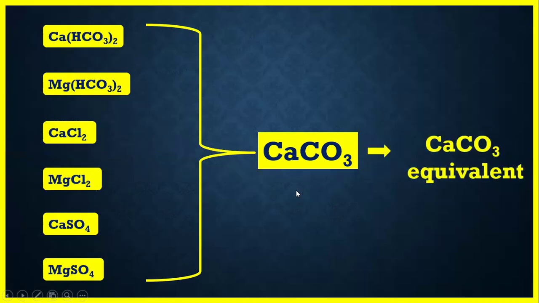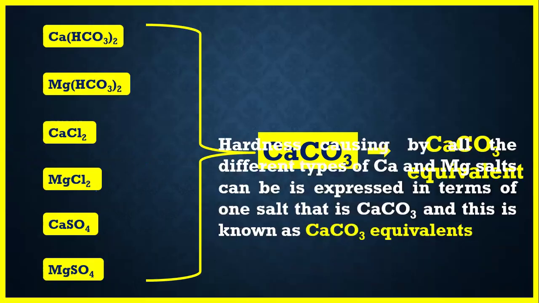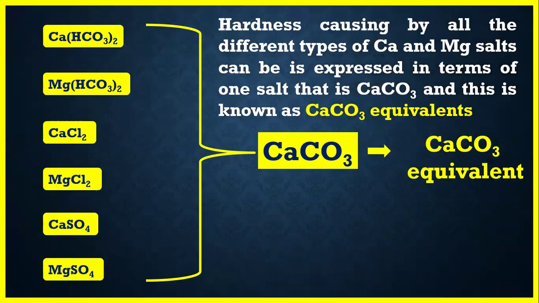So this is known as the calcium carbonate equivalent. Basically, the hardness caused by all the different types of calcium and magnesium salts can be expressed in terms of a single salt, that is calcium carbonate, and this expression is known as the calcium carbonate equivalent.